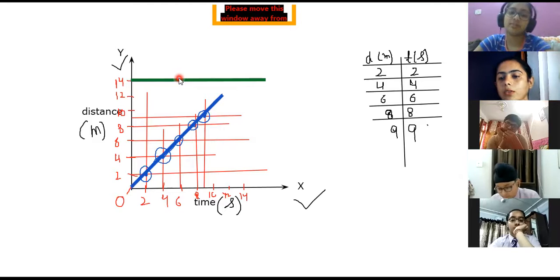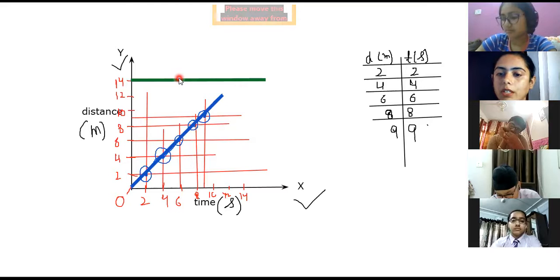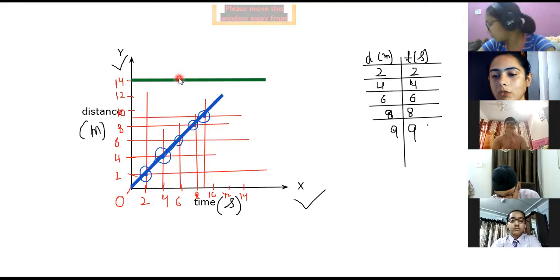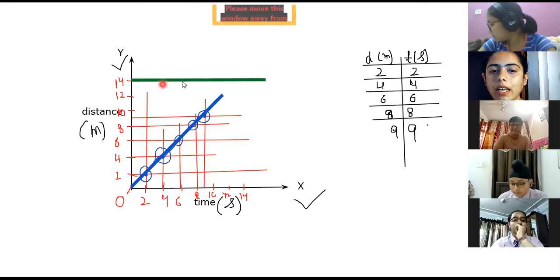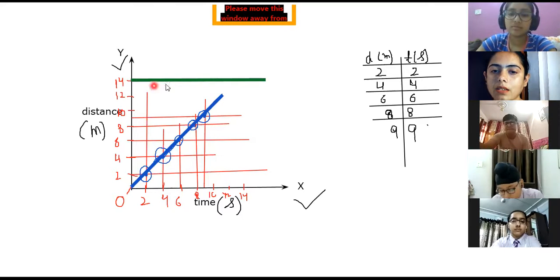Now, after 2 seconds, she measured the distance, it is 14 meter. After 4 seconds, it is 14 meter. After 6 seconds, it is 14 meter. So it means Kritika is not moving. वो जहां पे है, she is there only. So this green line, a straight line, is the state of rest.